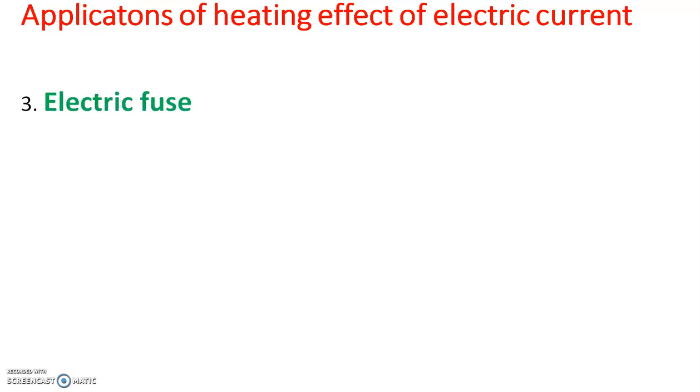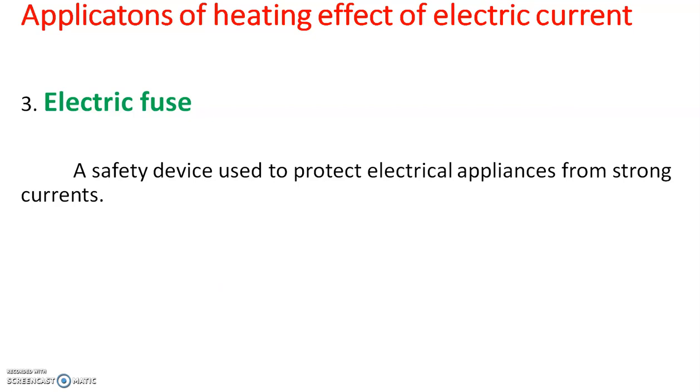So this word fuse is familiar to you. At least you might have seen an electric fuse in your homes. So for what purpose is it used? Yes, it is a safety device used to protect electrical appliances from strong currents. What happens if excess current flows through household circuits or anywhere? This excess current should be blocked in such a way that electrical appliances stay safe. For that purpose, we are using an electric fuse.